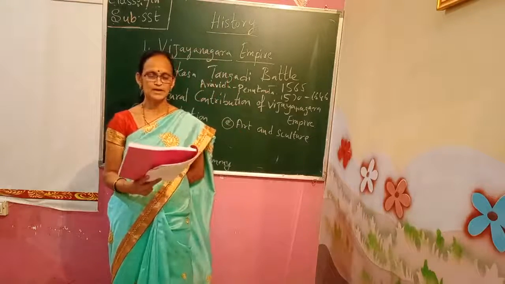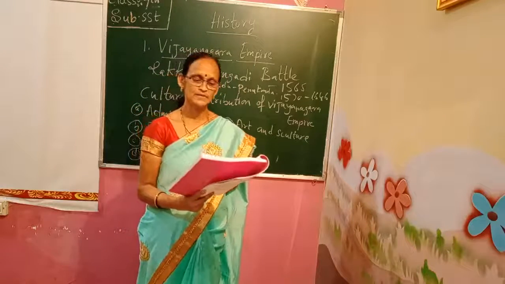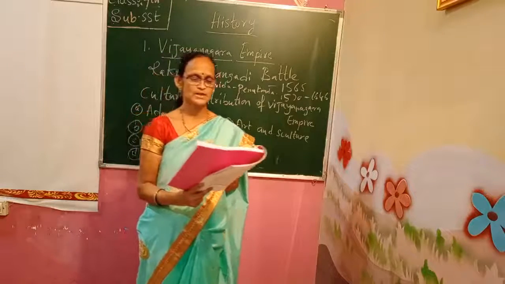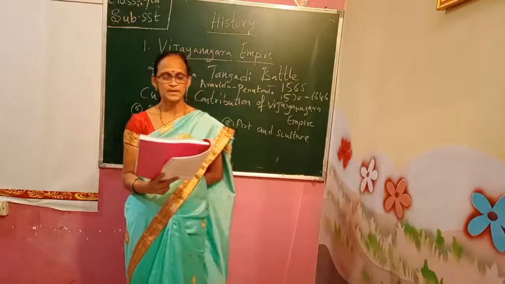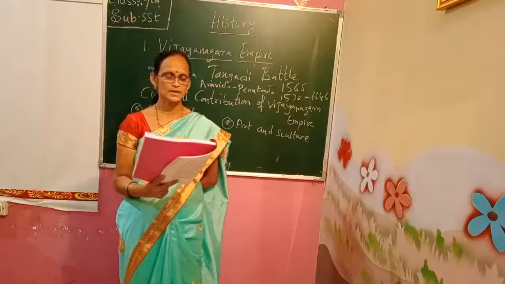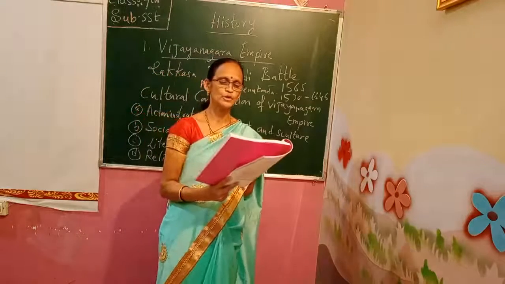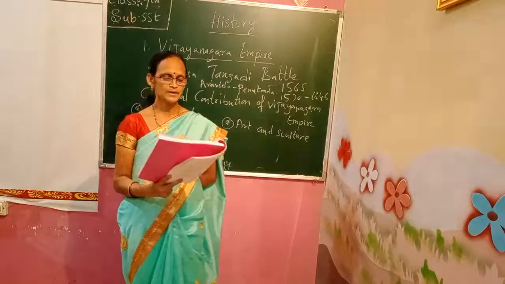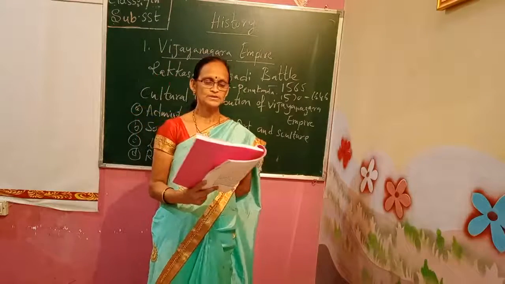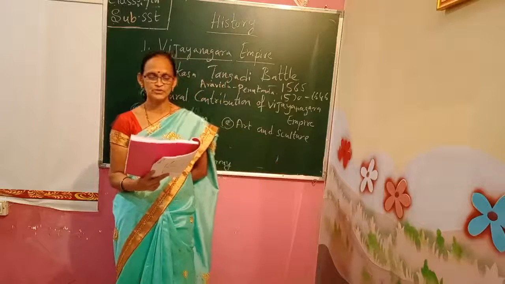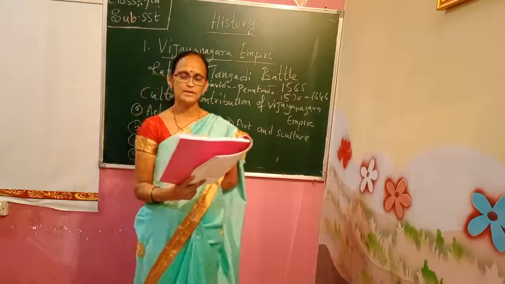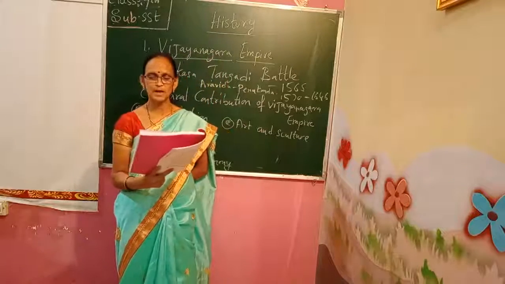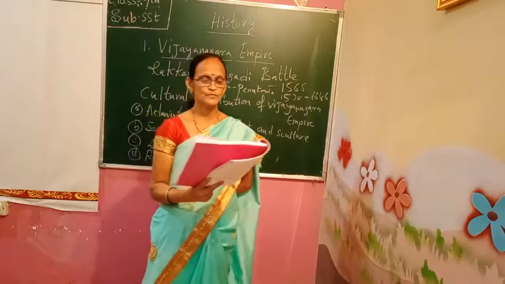Vidyaranya wrote books like Shankara Vijaya and Sarvadarshana Sangraha in Sanskrit. His brother Sayanacharya also wrote the Vedartha Prakasha and the Ayurveda Sudhanidhi. The kings and their family members also created sufficient literature. Among them, Ganga Devi wrote Madhura Vijaya.